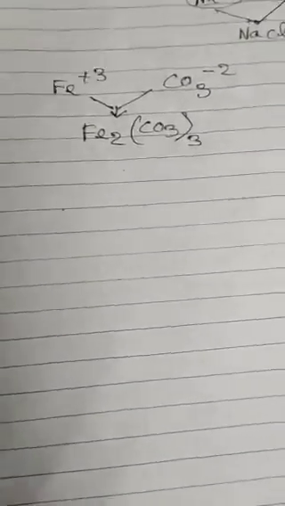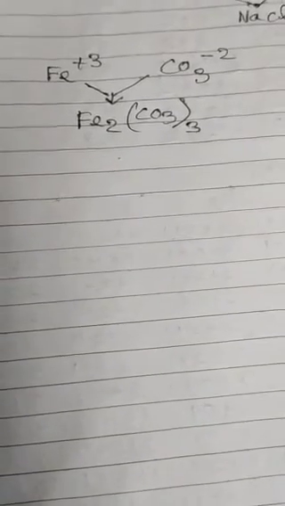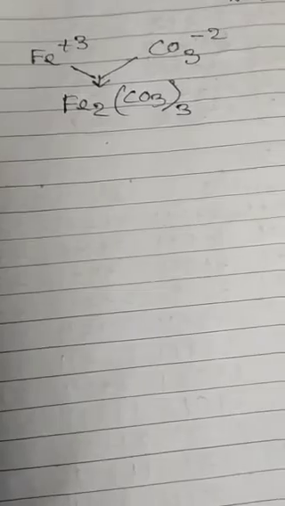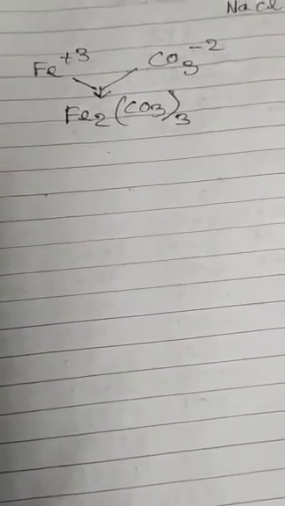Now the fourth point is, to make the formula simpler, the valency of each monoatomic or polyatomic ion is divided by a common factor. If not divisible, the valency is given as it is. Now if I take another example, calcium, the valency of calcium is +2.